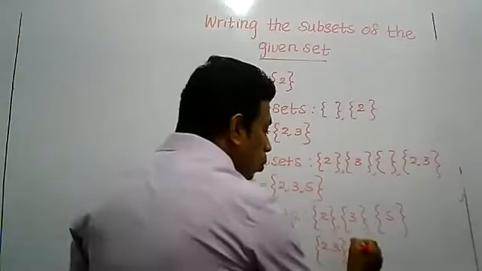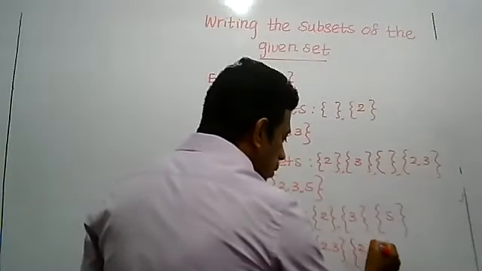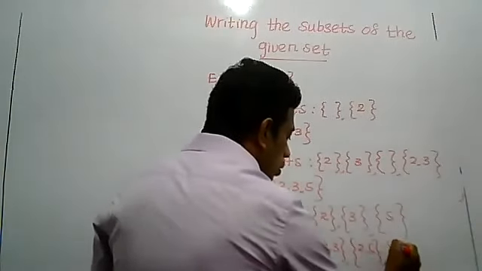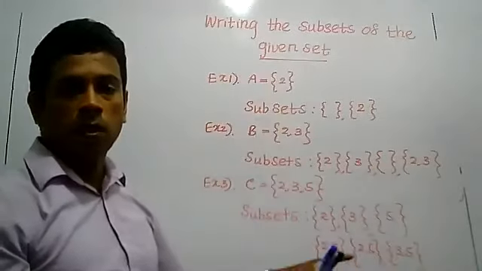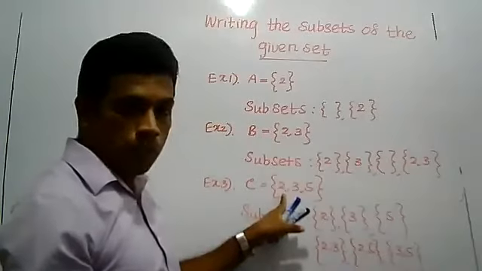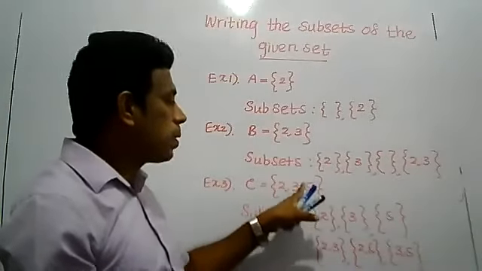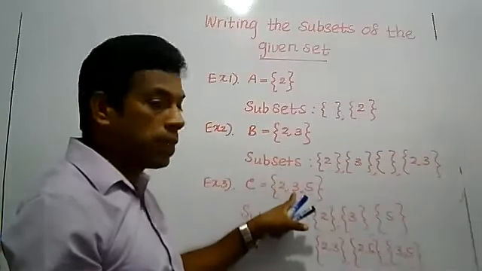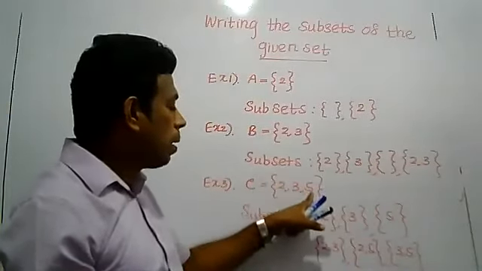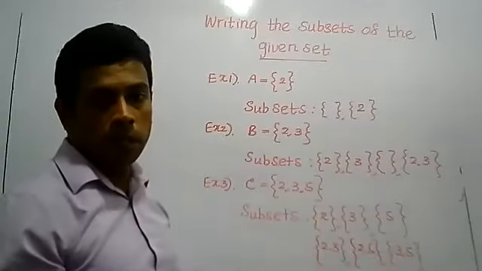Then 2, 5 is a subset. Then 3, 5 is a subset. With 1 element each: 2, 3 and 5 are subsets. With 2 elements each: 2, 3; 2, 5; and 3, 5 are subsets.